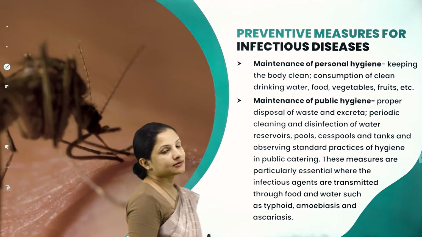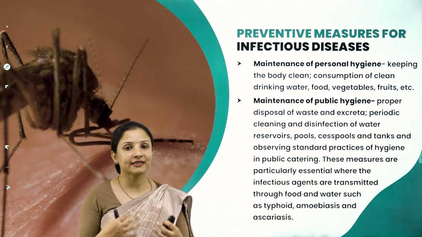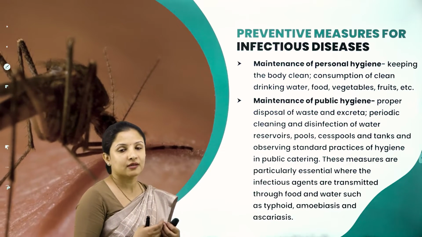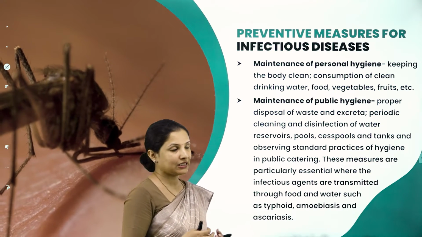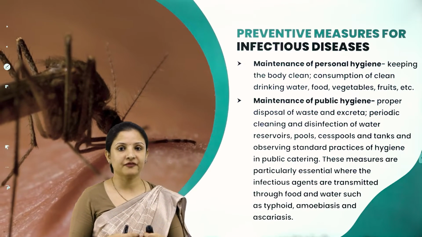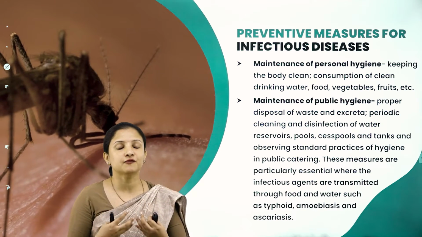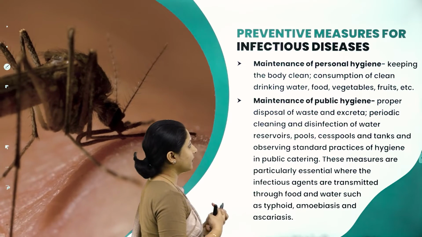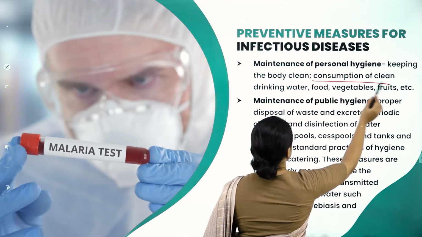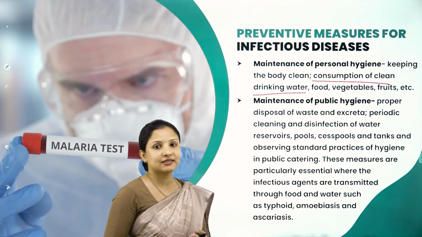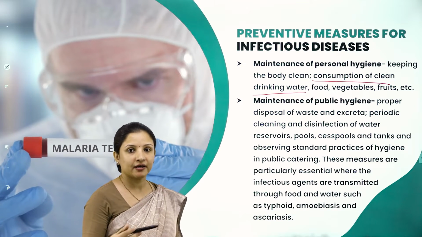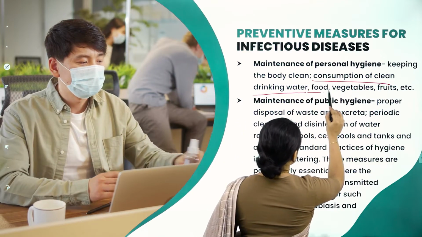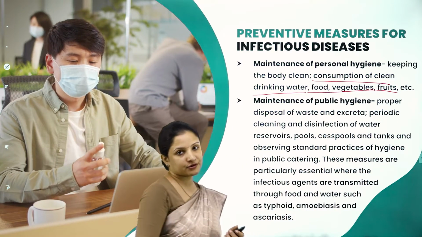So moving further, let's learn how we can prevent all these infectious diseases. Maintenance of personal hygiene is the one thing that we can do. So keep the body clean, because wherever there is a wet surface, wherever there is dirt, it is a place for the bacteria and the fungi to thrive. So maintaining personal hygiene is very, very important. Then consumption of clean drinking water, because a lot of waterborne diseases, for example Salmonella typhi and Ascariasis, can spread. And also consuming good, clean food, vegetables, fruits, etc.